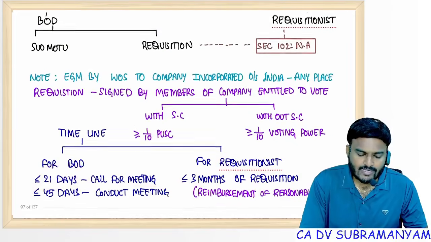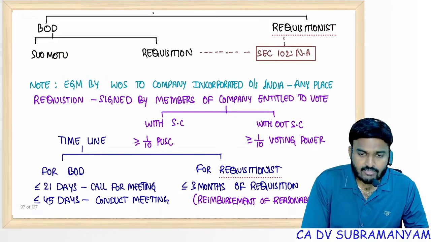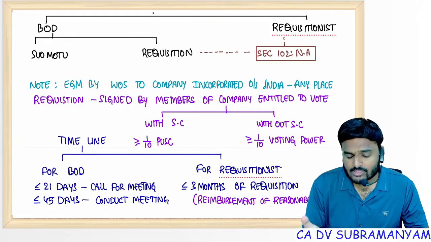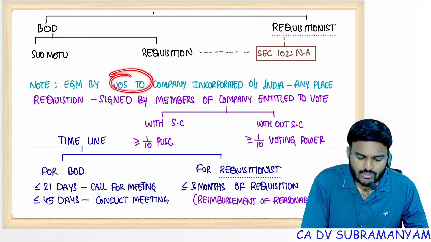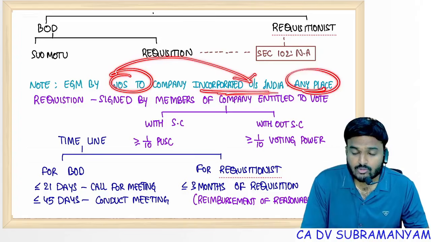In case the board of directors are calling a general meeting, EGM, it can be conducted at any place, even outside the city, town, village where the registered office is situated. But if it is a company wholly owned by a company incorporated outside India, then any place including outside India also.